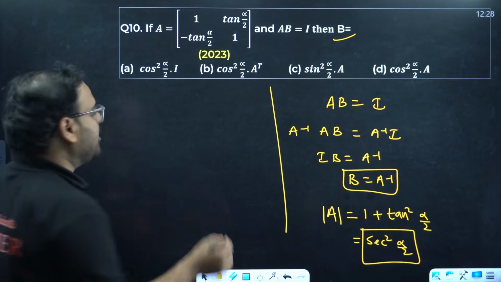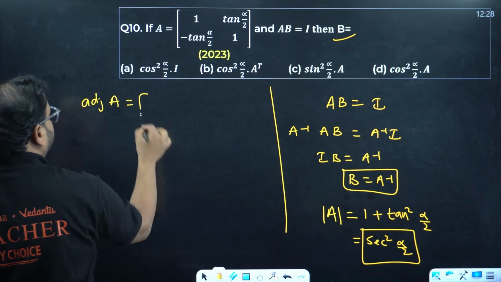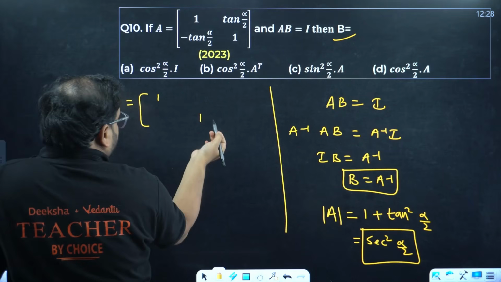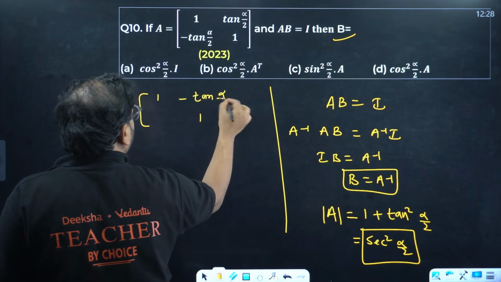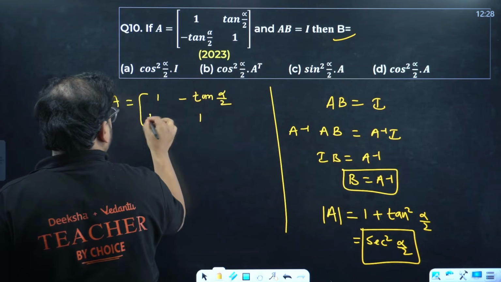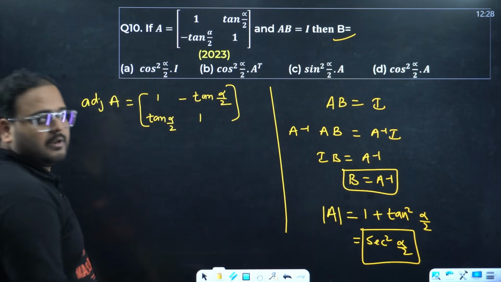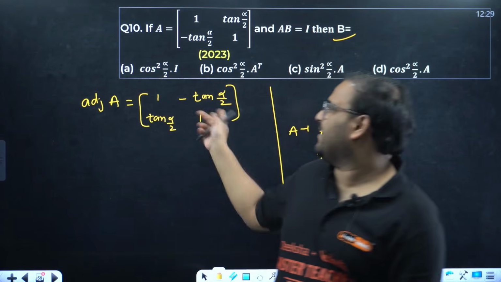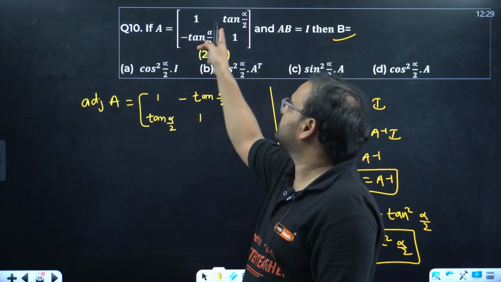What is the next step? Finding adjoint. The next step is finding adjoint of A. What do you do? Interchange. They are both 1, so it does not look like interchanged. And sign change over here. Minus tan alpha by 2, this will become plus. Look carefully. Doesn't this adjoint value look like A transpose?